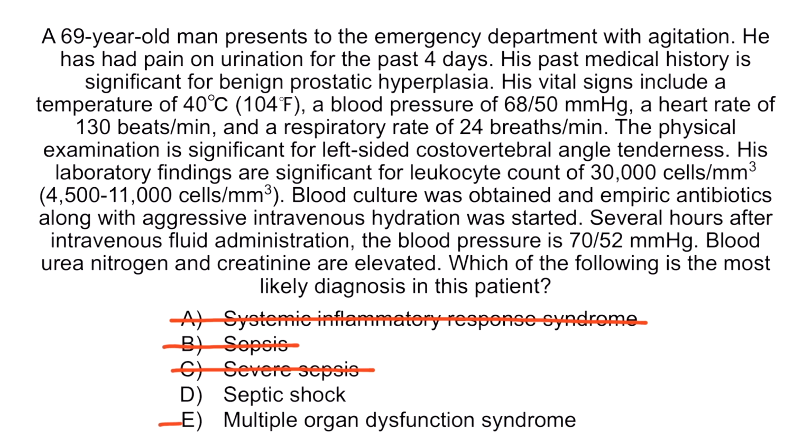Finally, option E is incorrect because this patient exhibits the signs of only the acute renal failure evidenced by elevated blood urea nitrogen and creatinine. In order to diagnose the multiple organ dysfunction syndrome, the patient should have at least 2 organ failure. And that concludes our lecture on sepsis, toxic shock syndrome, and fever of unknown origin.